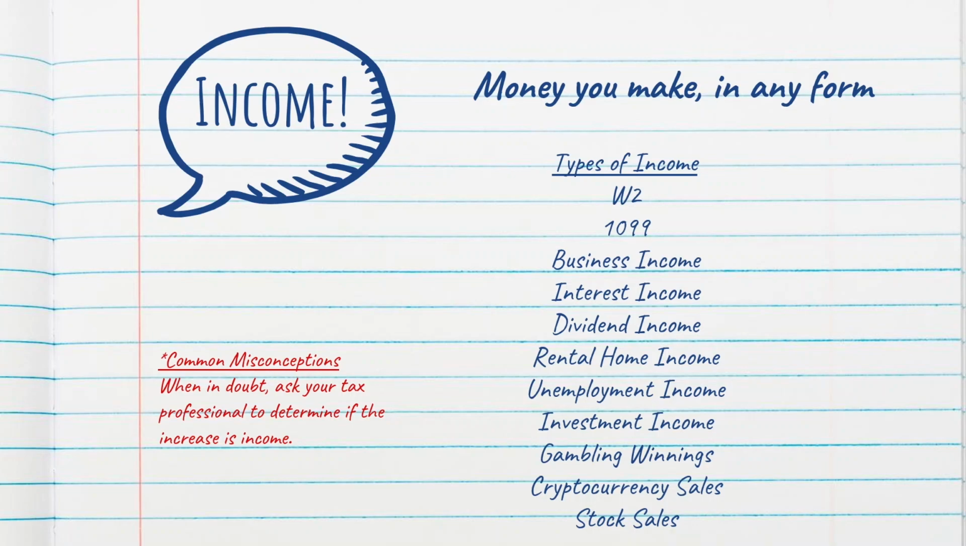But there are many different types of income. Income that is collected miscellaneously on a 1099 form, unemployment income, investment income, dividend income, as well as gambling winnings, cryptocurrency sales, or stock sales. If you have any doubt about money that you've earned or made, and you're wondering whether or not it's going to be taxable income, make sure that you reach out to your tax professional to determine whether that increase is income or not.